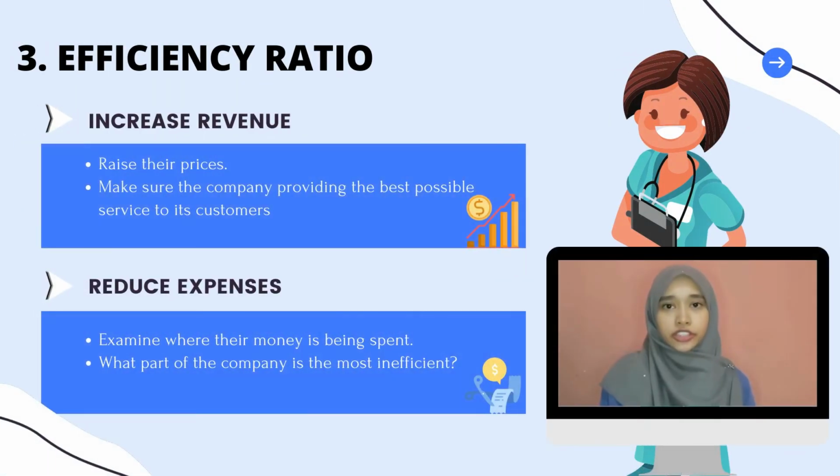Next, efficiency ratio. KPJ Healthcare is higher in 2019 as it replaced its stock inventory 30 times compared to the year 2020 with only 28 times. It shows that in the year 2019, KPJ Healthcare Berhad had high demand for goods and services and efficient inventory control was taken by the company.